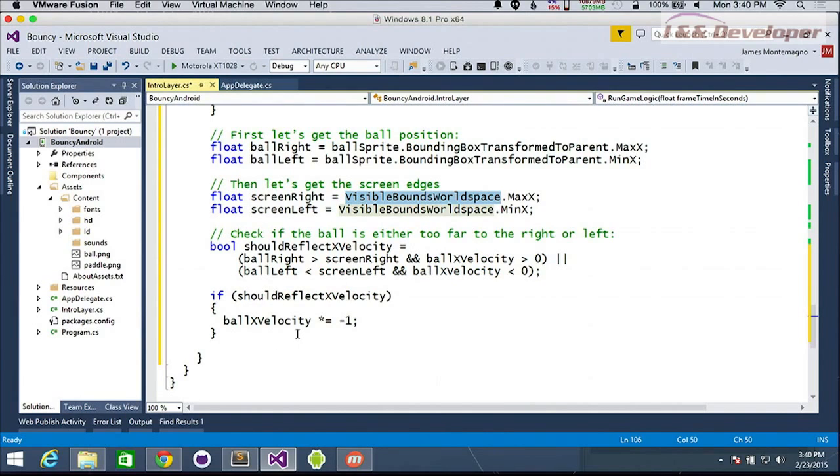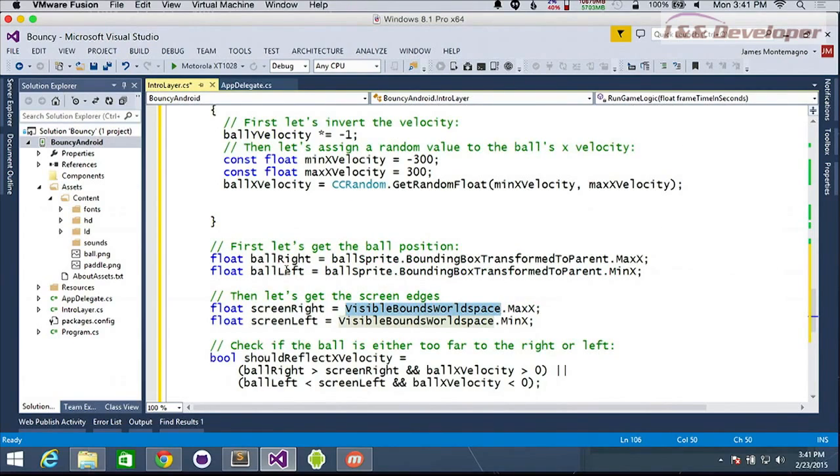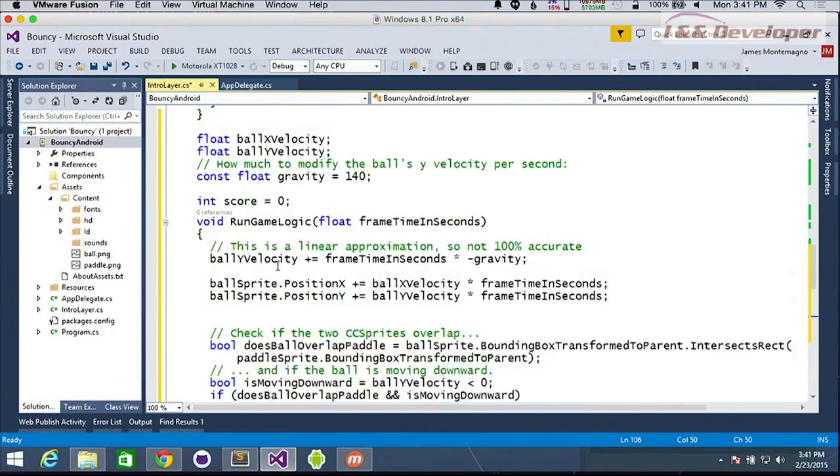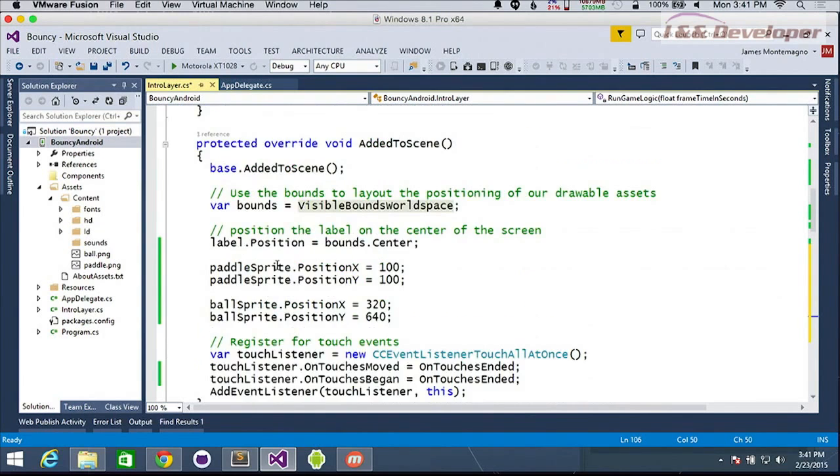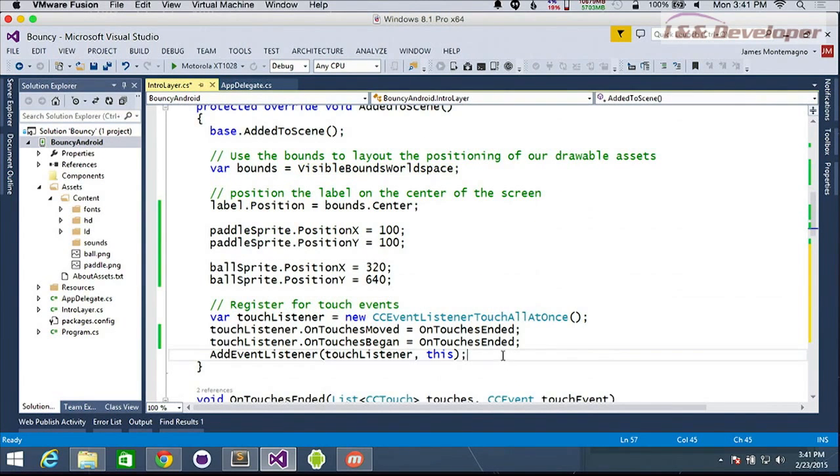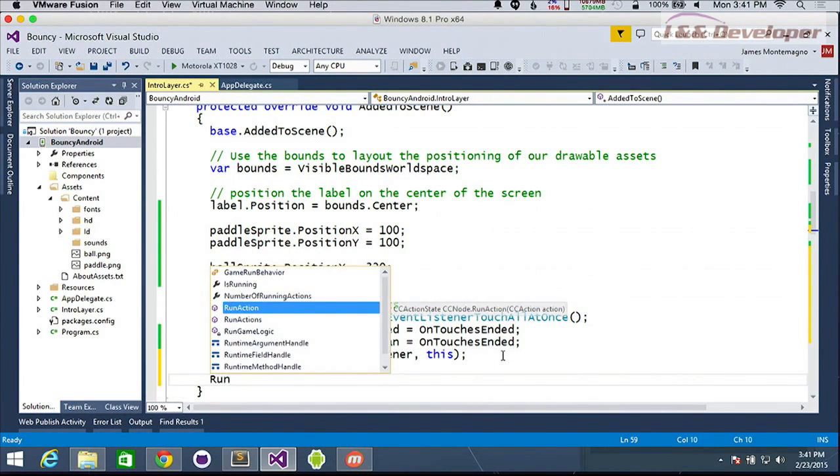So we are detecting if we need to bounce off the paddle, or now at this point, if we need to switch our X velocity, left or right. It'll just check to make sure that our ball left or ball right are on the screen. And that's it. So that's a little bit of game logic in there. We want to do a few things up here. Now that we're back in our added to scene, we can go ahead and say run.